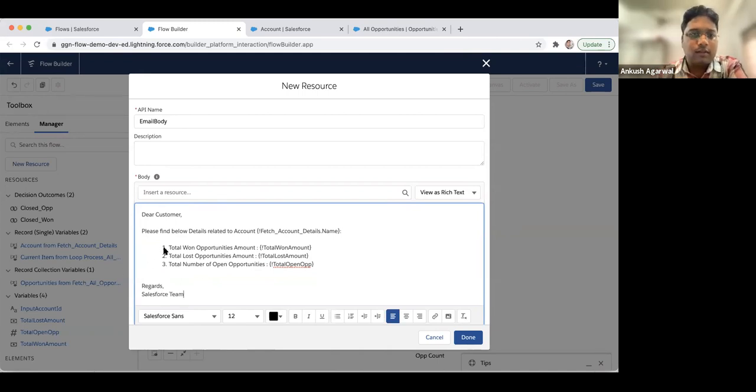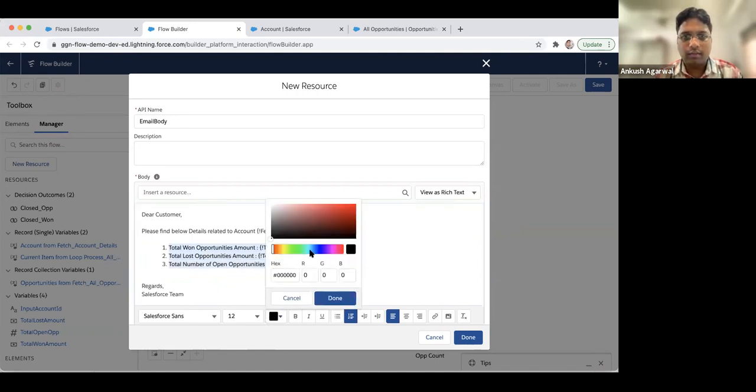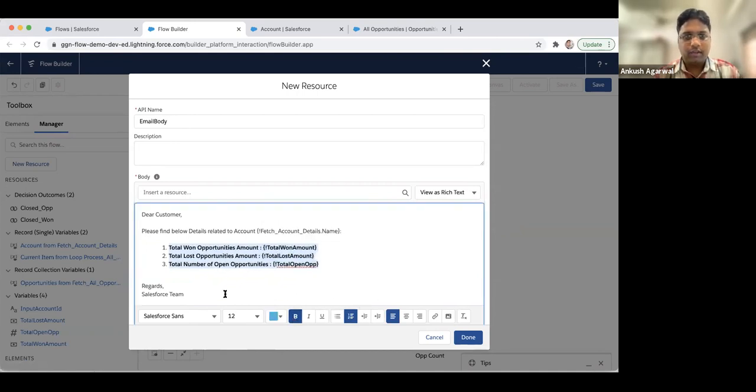Or you can just change it to anything as per your wish, and we can change the color of it. Bold it, or we can bold these. So we can do any beautification on this as per the requirement. It's up to us whether we want to make it in bullet points, or change the font, or do any other beautification.